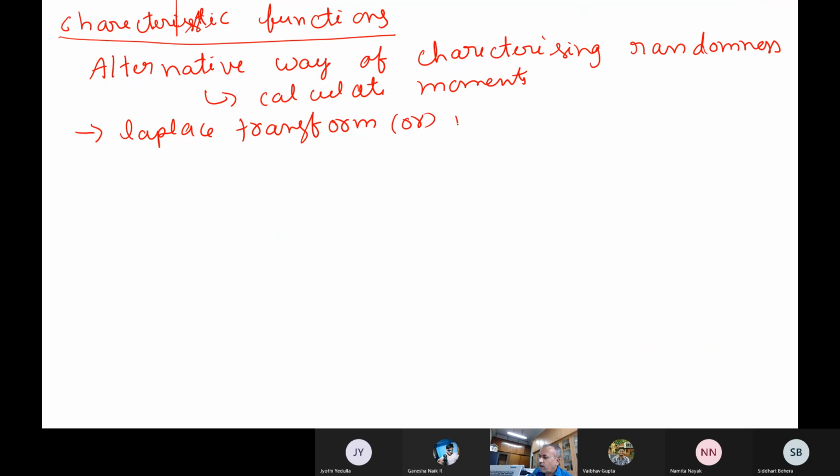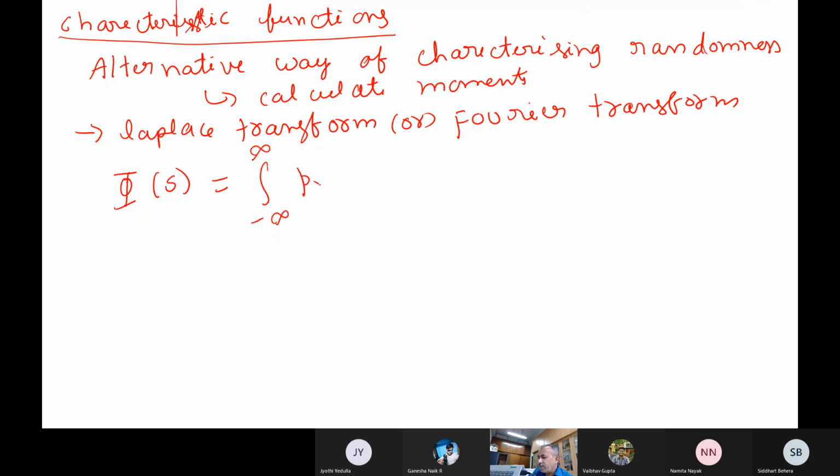They are indicated by the symbol phi of s, the integral from minus infinity to infinity of p_X(x), the probability density function, times e to the power of sx dx. This is the Laplace transform of the probability density function, and we call this the characteristic function.